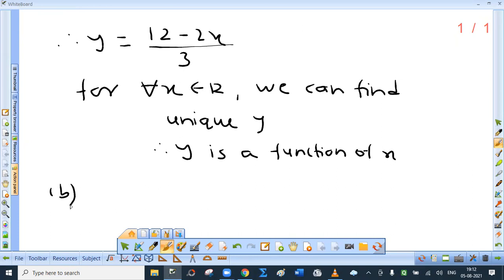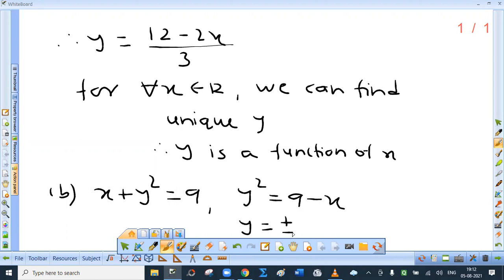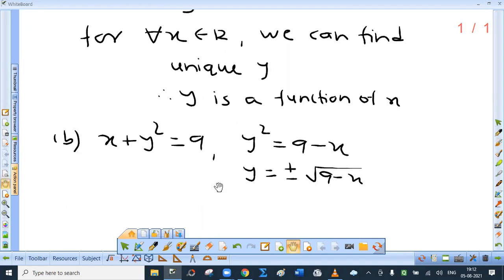Then B part, x plus y square equal to 9. Okay, so y square is 9 minus x. So y is plus minus root of 9 minus x. In fact, we cannot assign any real value to x. x has to be less than or equal to 9.